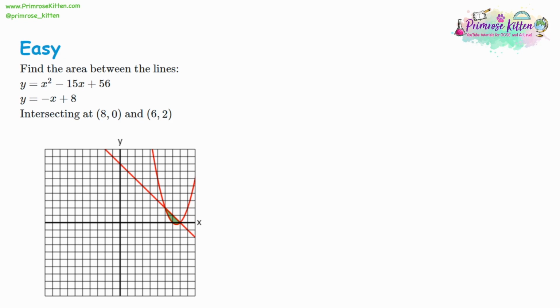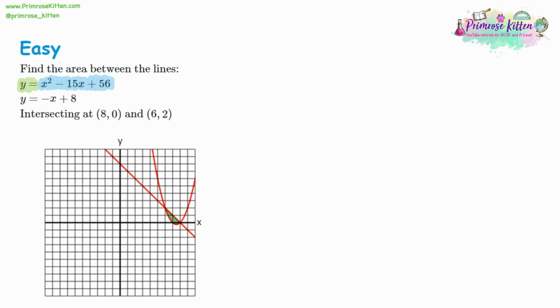Integration is about finding the area between a line or curve and the x-axis. Now, what we're going to do in these questions is find the area between 2 lines, and they can be straight lines or they can be curves. The key to it lies in how you write out a line or a curve. So we've got the curve y equals x squared minus 15x plus 56.